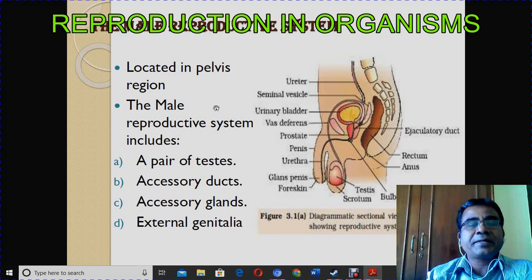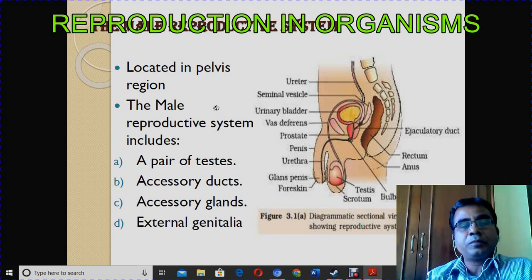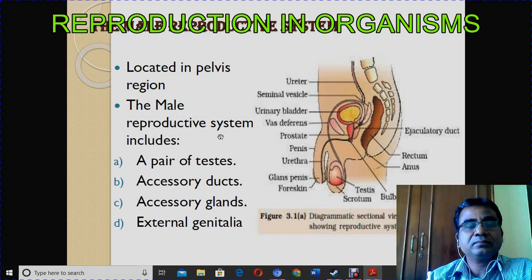The male reproductive system must possess many organs. What are the organs in the male reproductive system? They are a pair of testes, and then accessory ducts, accessory glands, and then external genitalia.